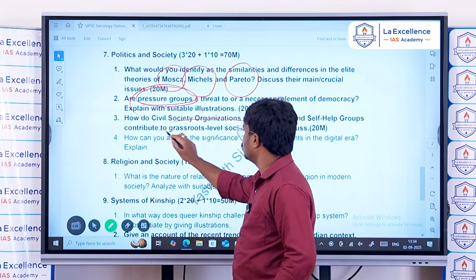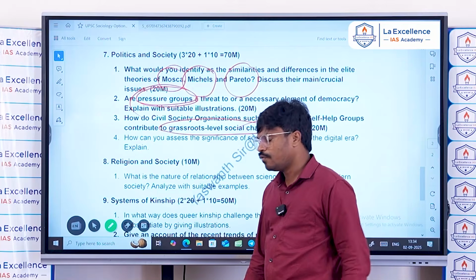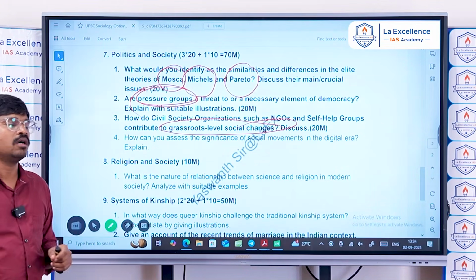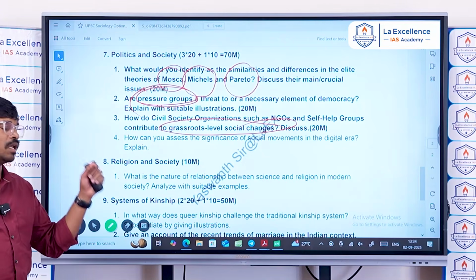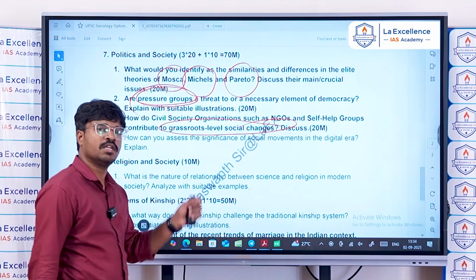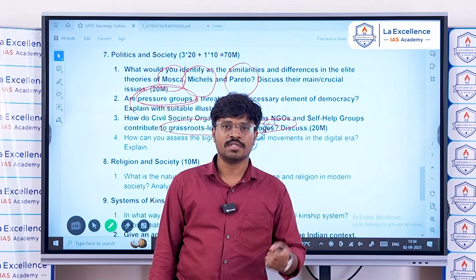If you look at the many NGOs, we have Pratham in education. We have Greenpeace in the areas of environmentalism, environmental conservation.